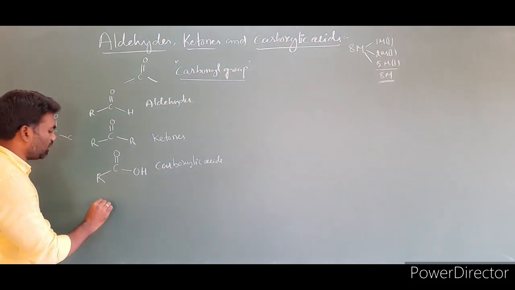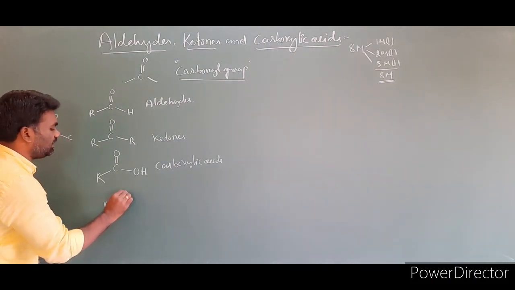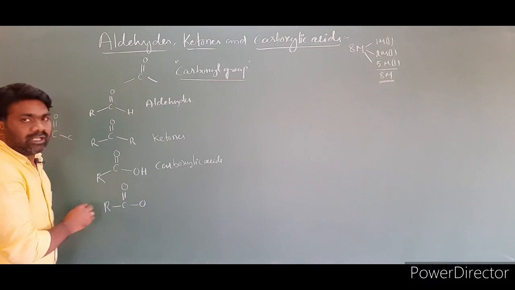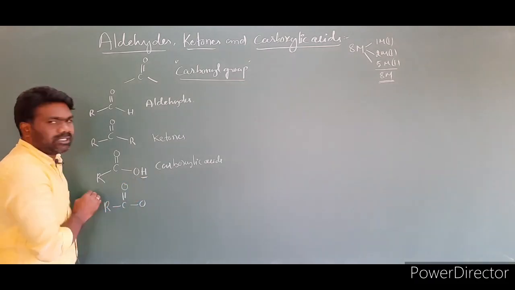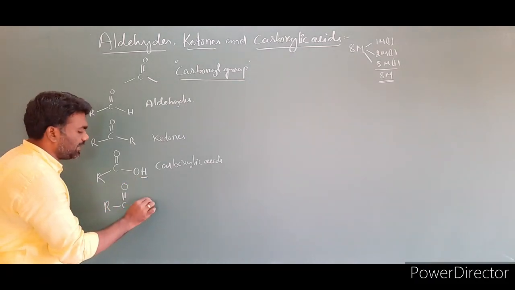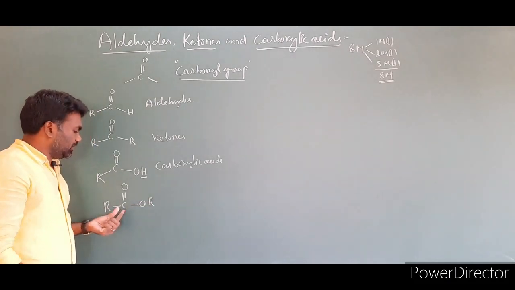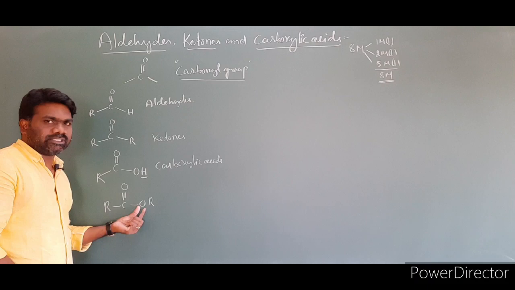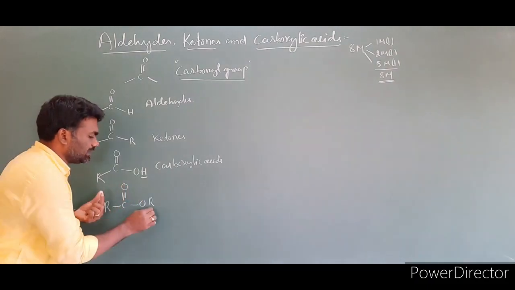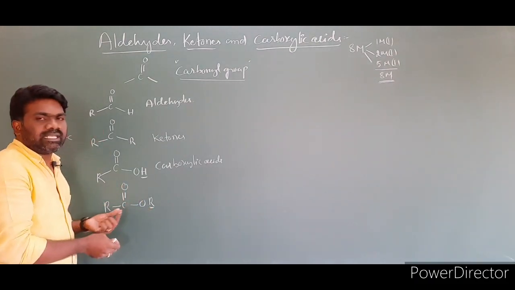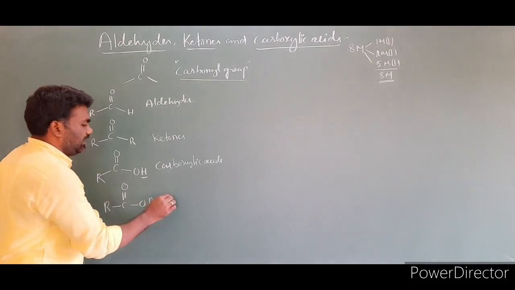Next, for the carbonyl functional group C double bond O, I am removing this hydrogen and placing an alkyl group, R, in its place.